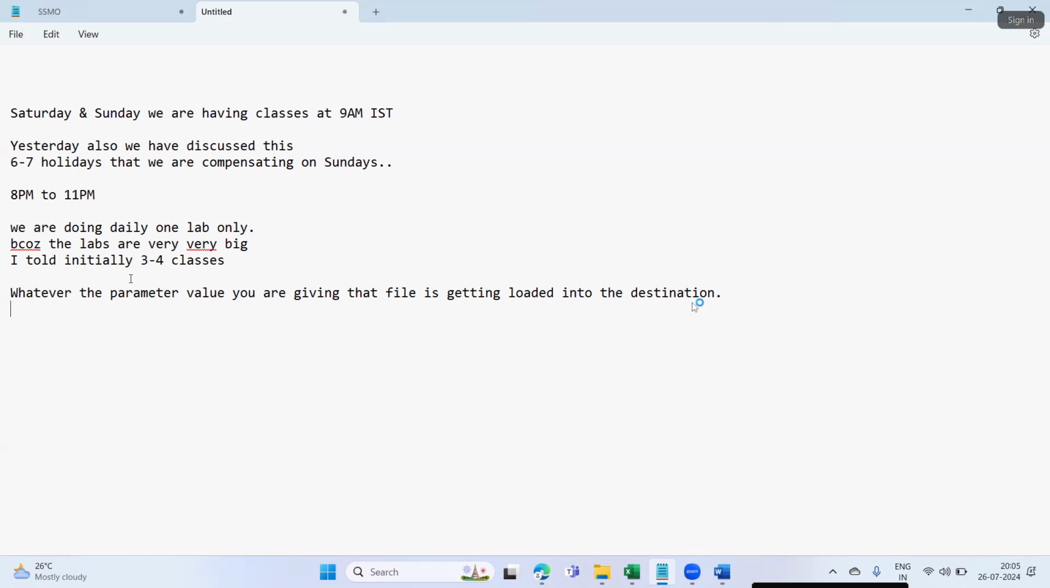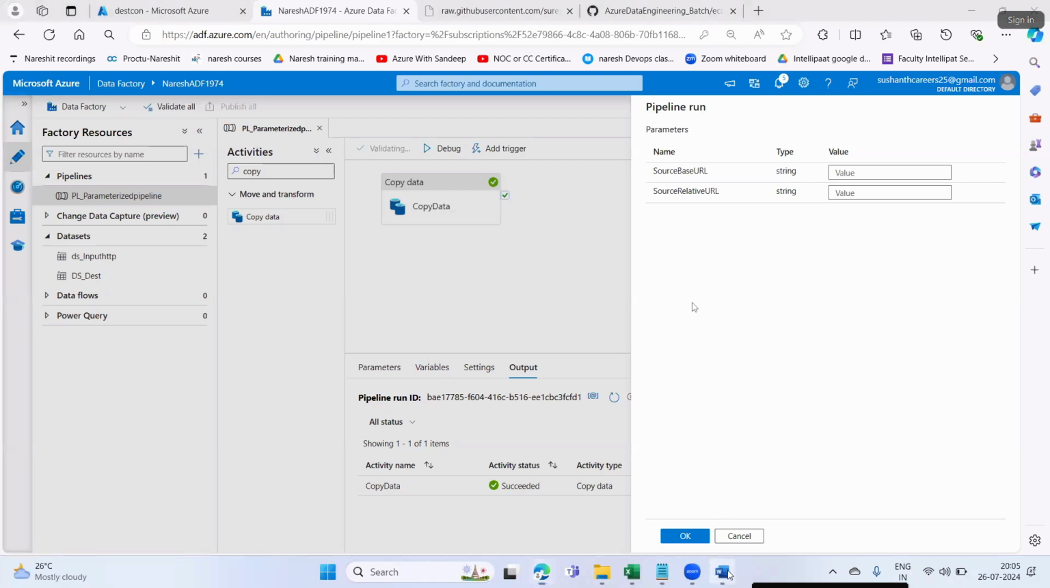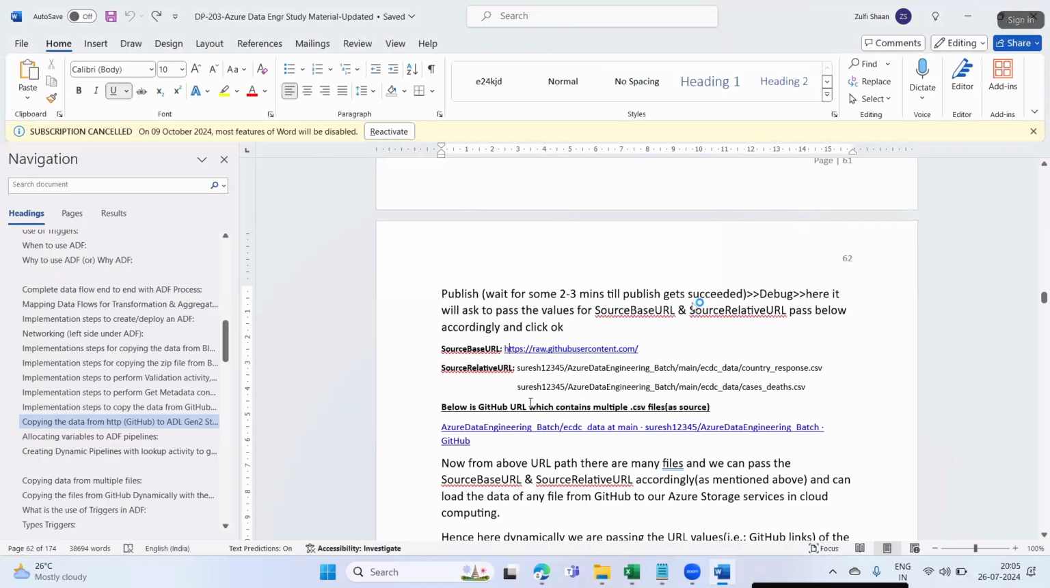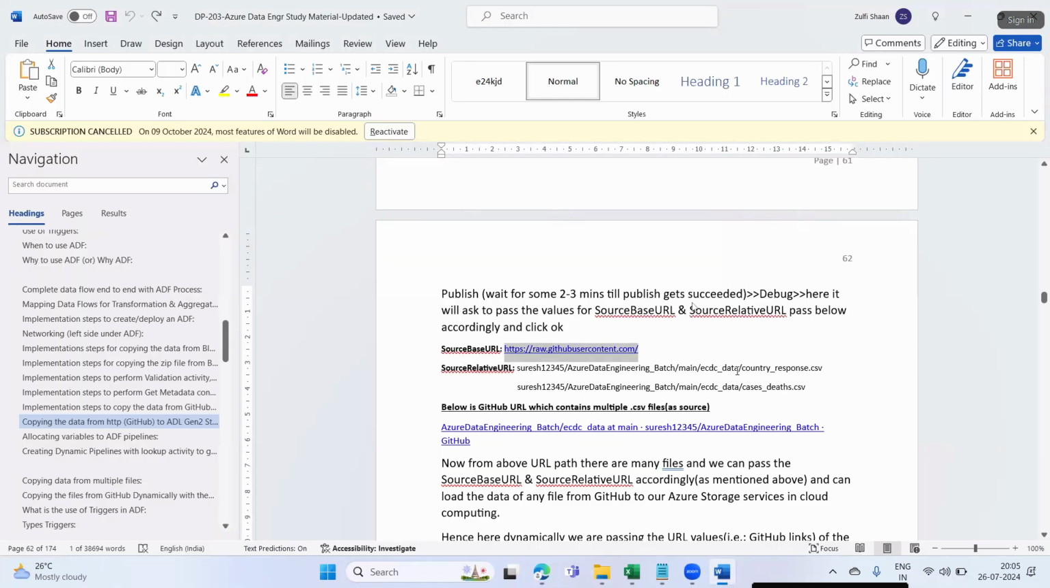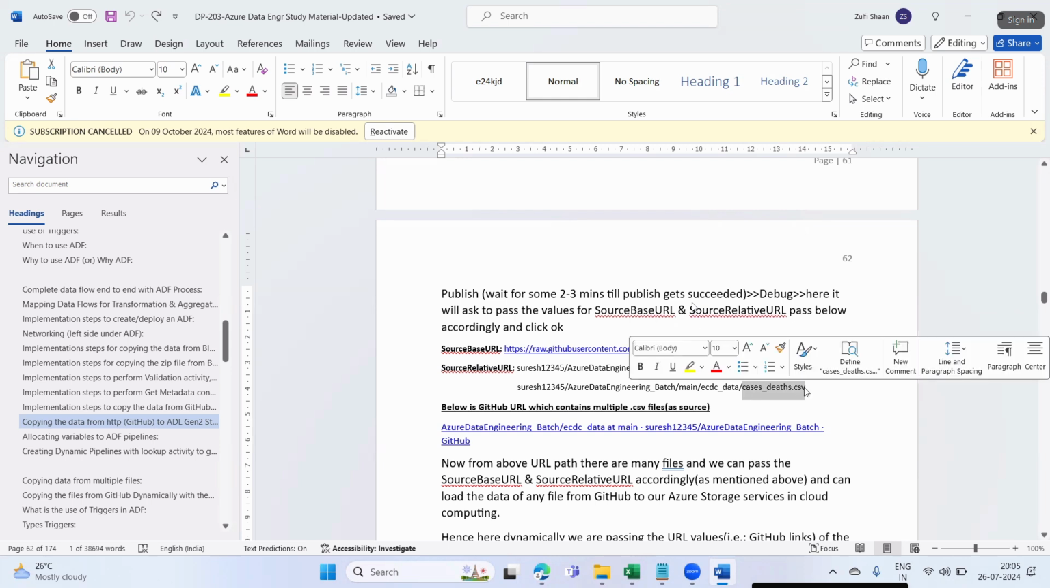The parameter value you are giving as file name, that file is getting loaded into your destination system. Okay, fine. So what I'll do here, I'll say okay, source base URL. Source relative URL. Last time we have given this file, right? This time I'll give this file, casedet.csv.